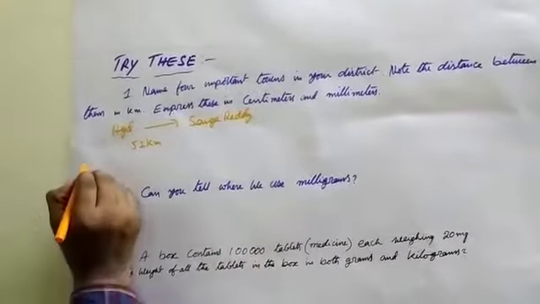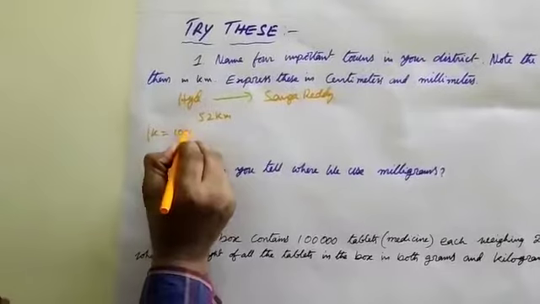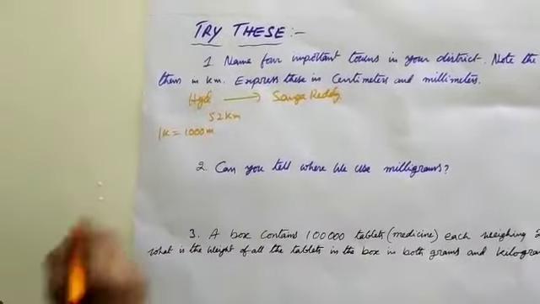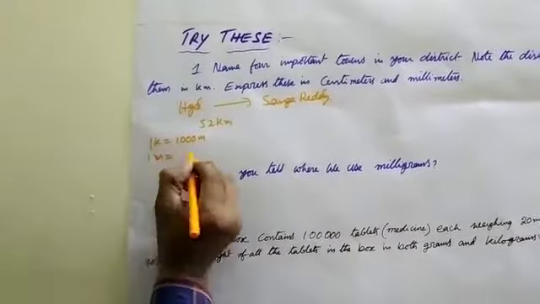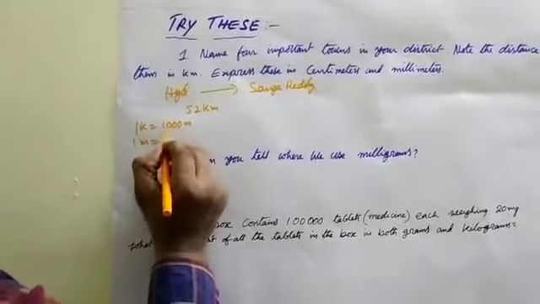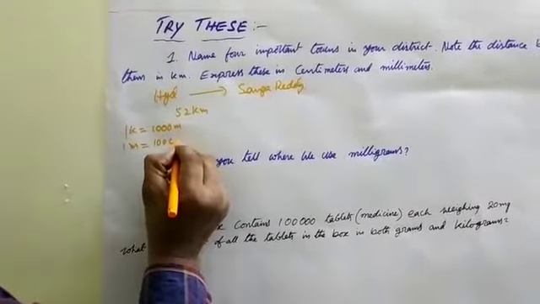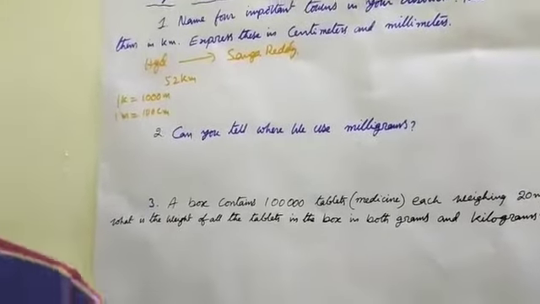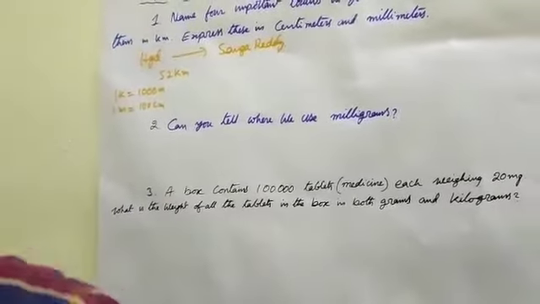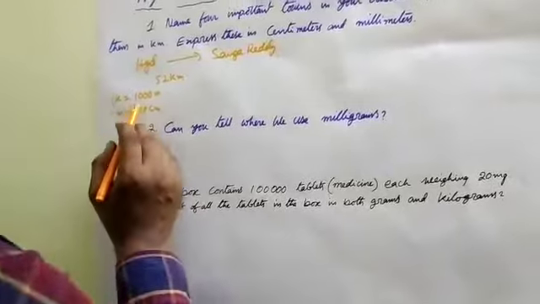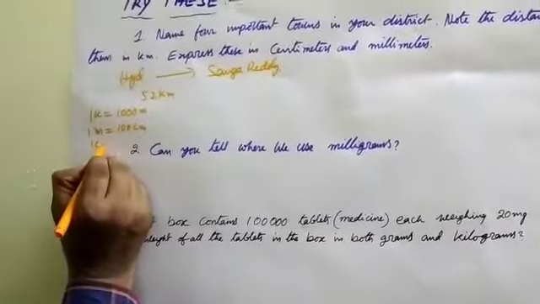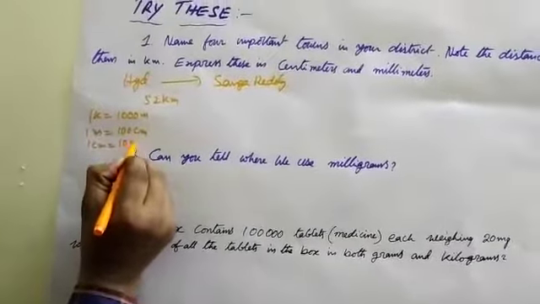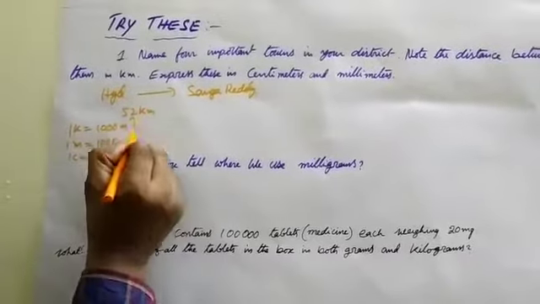Already well known to you, 1 kilometer is equal to 1000 meters. 1 meter is equal to 100 centimeters. 1 centimeter is equal to 10 millimeters, like this.